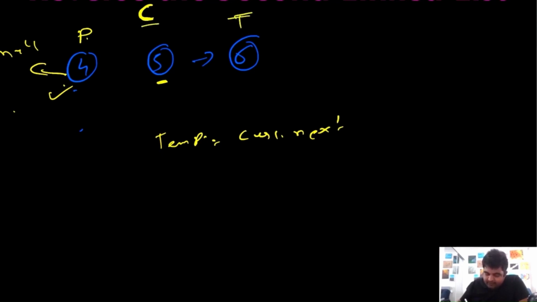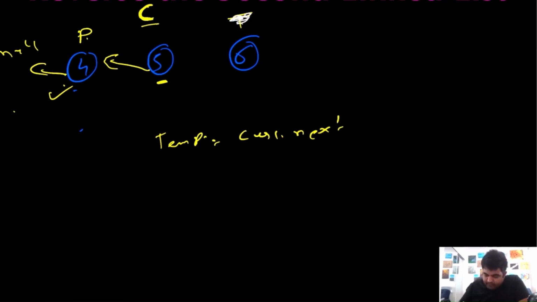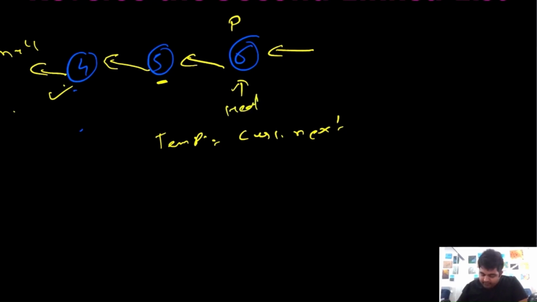Again, for the current variable we are going to point it to the previous element. So now this 5 is going to point to node number 4 rather than pointing to node number 6. So we are breaking up this connection. And then for the current variable we are going to flip it to the temp variable. So again, current ends up at this position. This is where current is and this is where temp is, and then we update the previous node as well. So this is where the previous node is. Once this is done, again we repeat the same process, and when the previous element reaches the last node, we are going to return this as the head. So in the answer we would have reversed the original list.